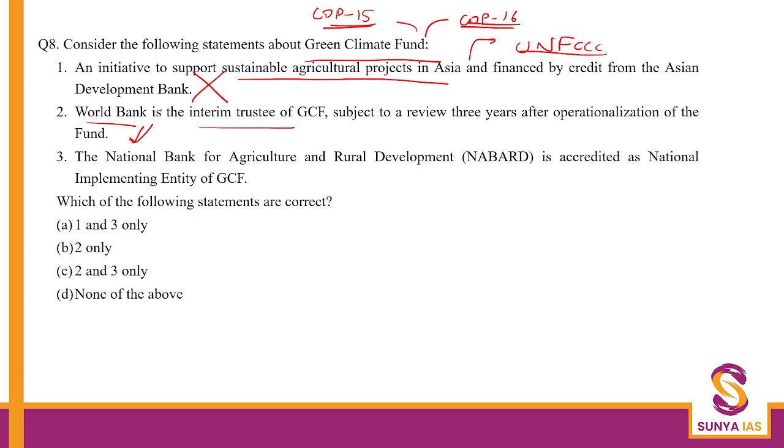Then NABARD is accredited as the national implementing agency or the national implementing entity of GCF. So even this is true. Okay, so answer here becomes C. 2 and 3 only, wherein this is basically COP15 and COP16 overall have led to it. World Bank is an interim trustee, okay, and NABARD is the national implementing entity, okay.